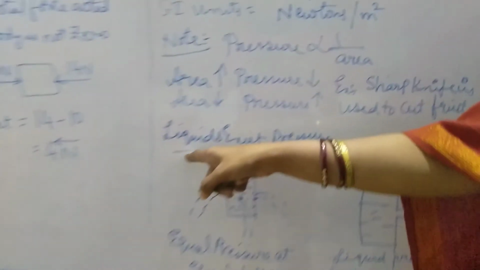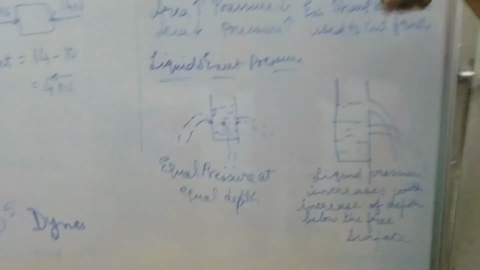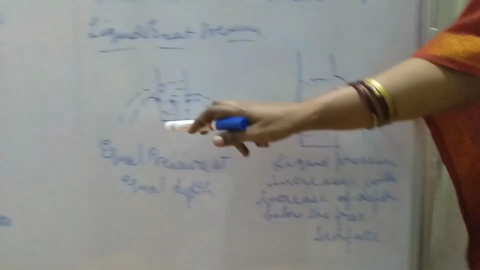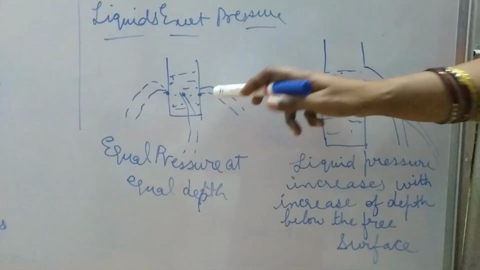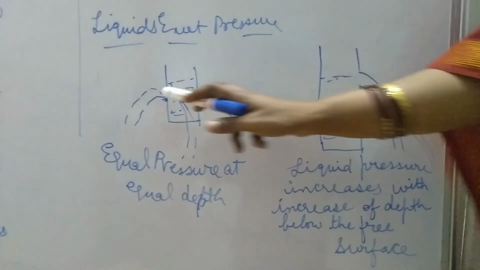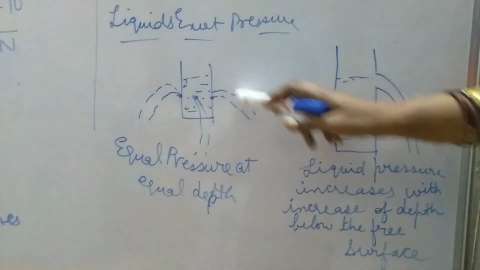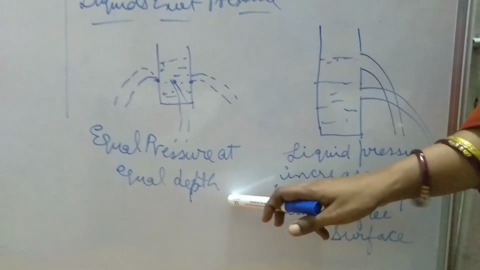Second category of pressure, liquids exert pressure. Here we were talking about solids. Now we are talking about liquids. Liquids also exert pressure. If you are taking a vessel of water and I keep 3 holes at equal depth, same depth, what will happen? Equal amount of water, equal pressure will be coming out. The pressure of the water will be equal from all the sides, equal pressure at equal depths.